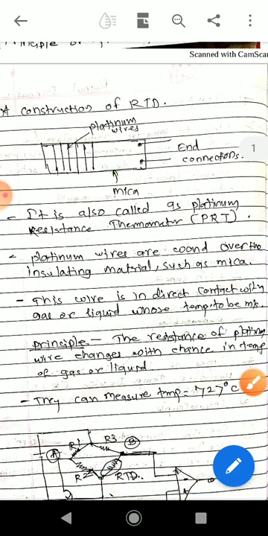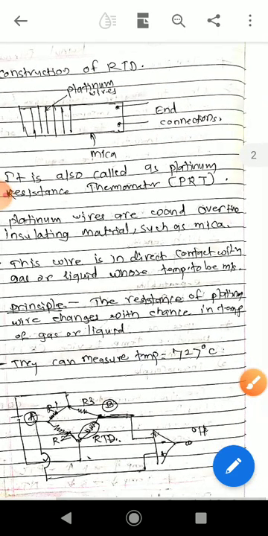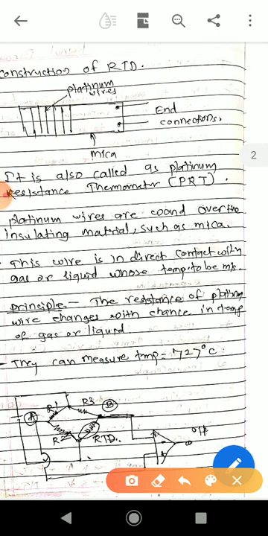Therefore, the operating principle of the RTD is that resistance changes with the change in temperature of the gas or liquid. If temperature increases, then resistance increases. If temperature decreases, then resistance also goes down. These are the operating principles of the RTD.